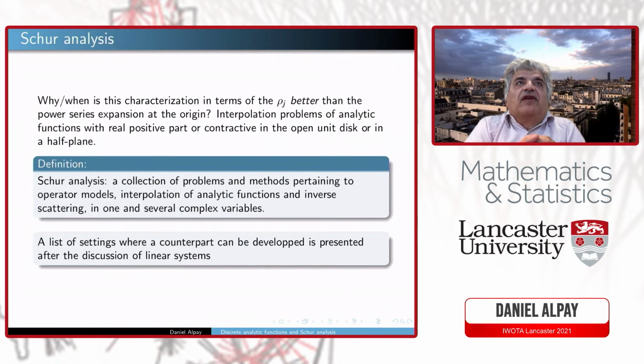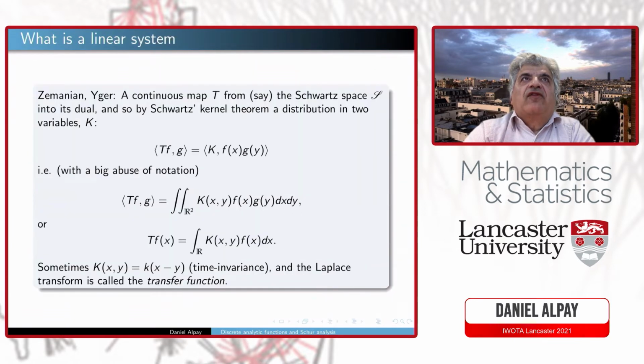I mentioned Schur analysis. I will discuss linear systems also in a couple of slides. If you want, Schur analysis can be seen as a collection of problems and methods pertaining to operator models, interpolation of analytic functions, and inverse scattering in one and several complex variables, and we want the counterparts beyond complex analysis. I will skip this slide on systems using the Schwartz kernel theorem. This is my favorite slide.